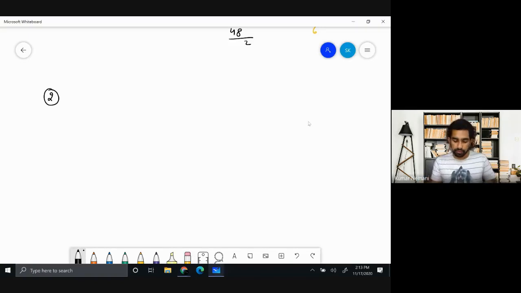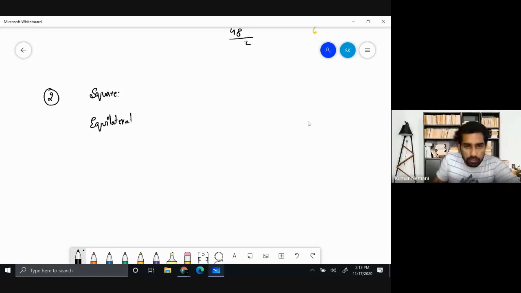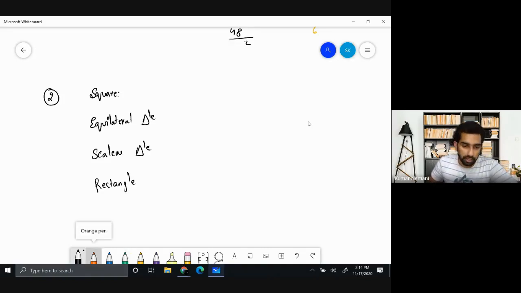Okay, first let us write this down. You have square, equilateral triangle. I'm just going to write triangle as triangle. Next one is scalene. And then you have rectangle. So we need to find out which particular shape has more number of lines of symmetry. So let us draw this.